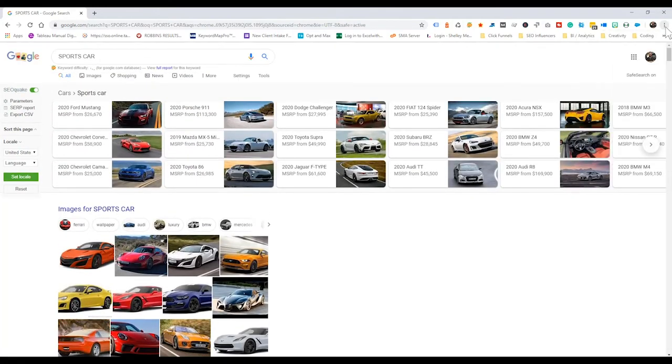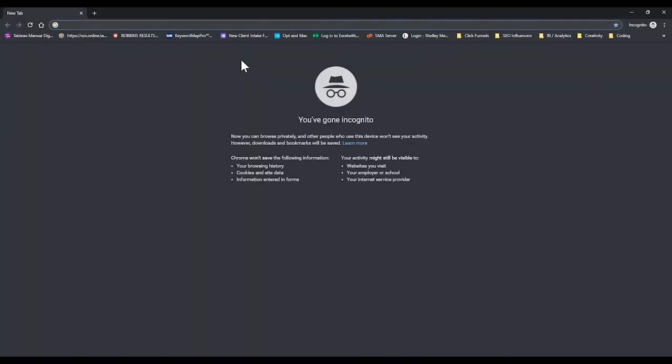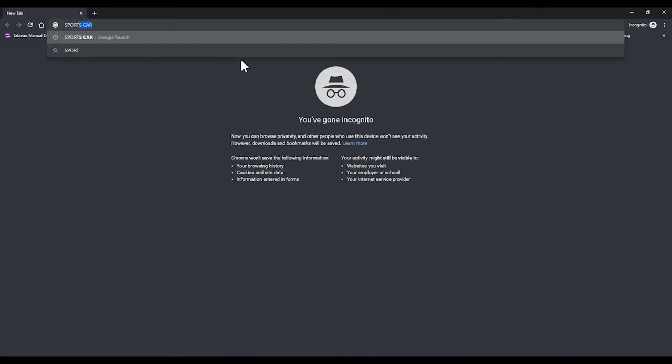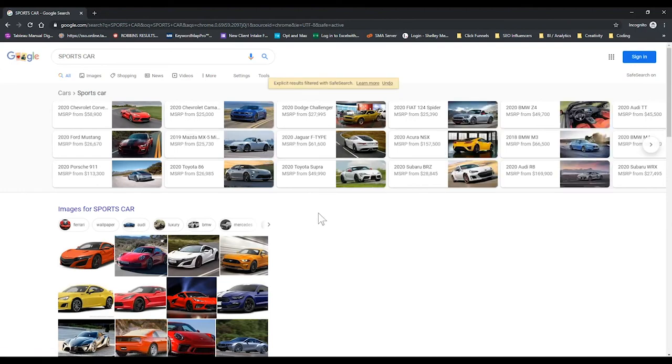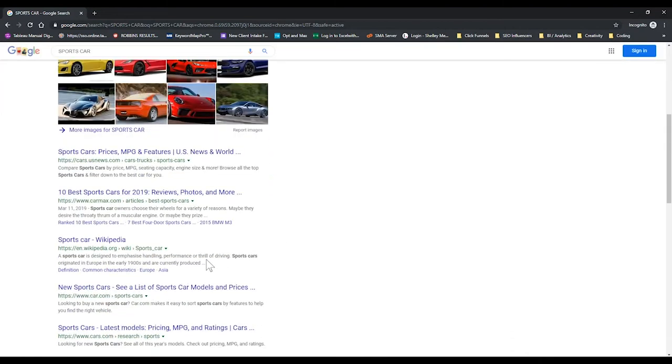Now, I can open this up in an incognito window, which is not going to look at any of my history. I can do something similar again. I can go sports cars. I don't really look at sports cars a lot, but for some reason that just came to my head. Now, this is what it looks like without all those tools around me. Google is making me literally scroll down before I see any of these websites.